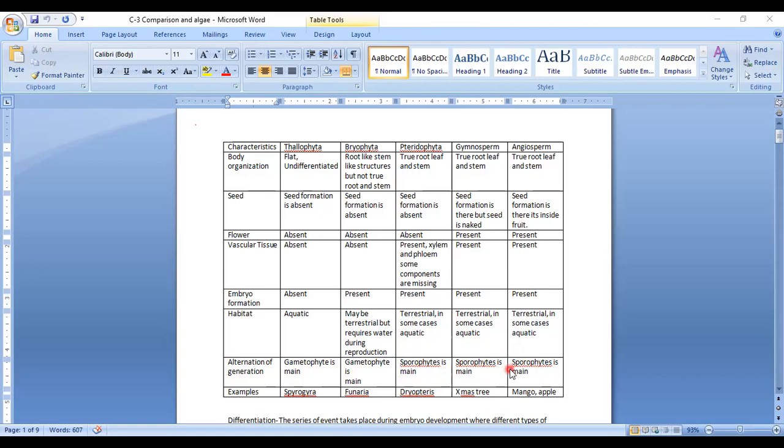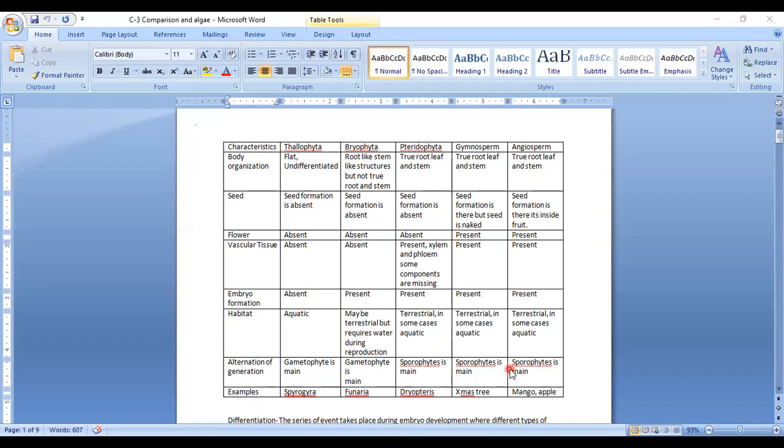Let me give you an example of a plant or a tree. You know what is the sporophyte of a mango tree? The plant we see, the flower we see, all of them are part of the sporophyte. Then what is the gametophyte? The pollen grains are the male gametophyte, and the embryo sac where the egg, that is the female gamete, is produced is the female gametophyte.